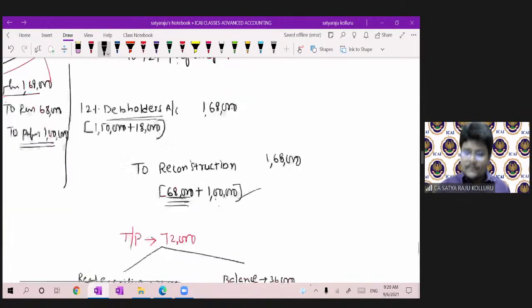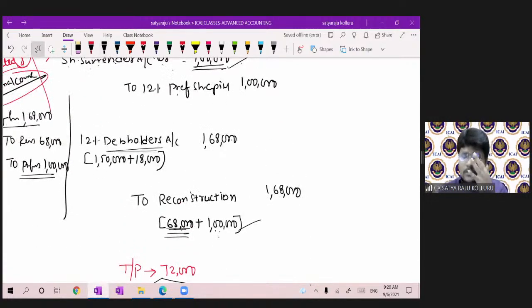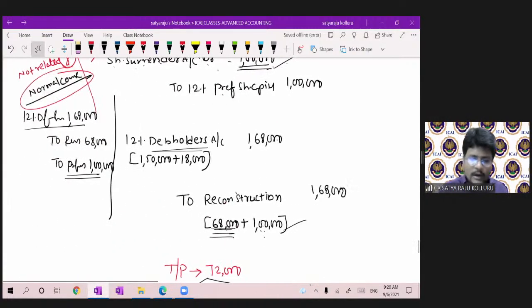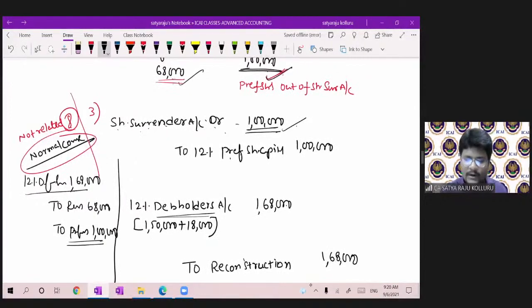That's it, guys. Sir, still if you have doubt, first you can put it under the normal course. Now you can split this one. You can split: 12% debenture holder to reconstruction, share surrender to 12% preference share capital. Now you can split, and you will get the same impact as well, for the purpose of understanding.